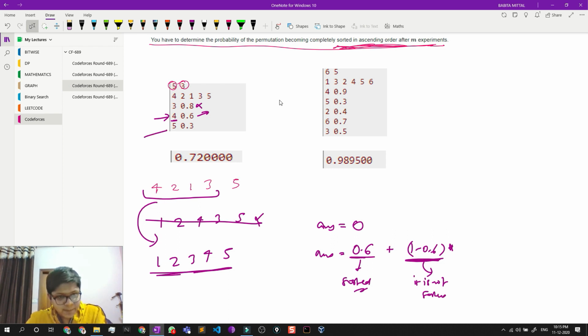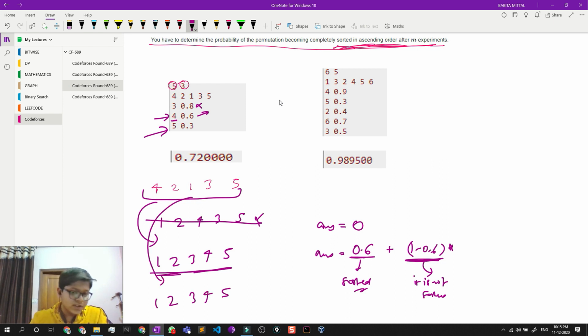Now let's move to the next step. The next step is that I sort the starting 5 elements. So ultimately it will sort because all elements will be sorted. Now what is the probability? It is 0.3.